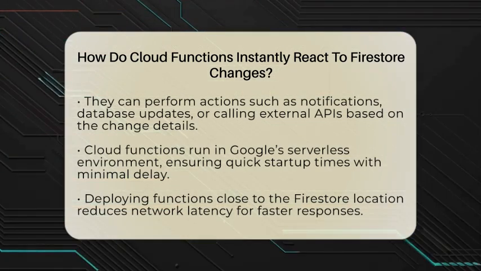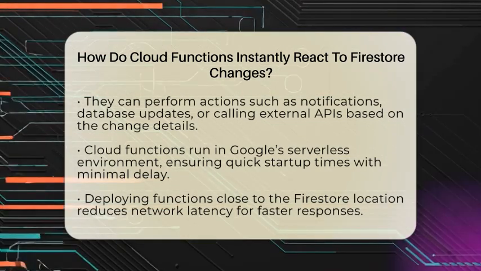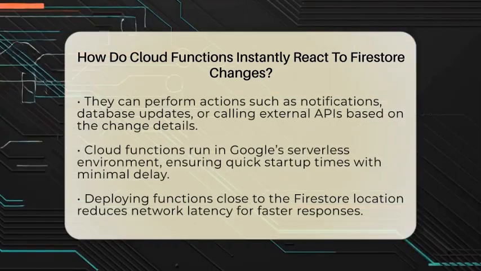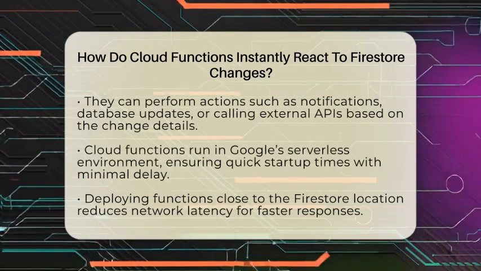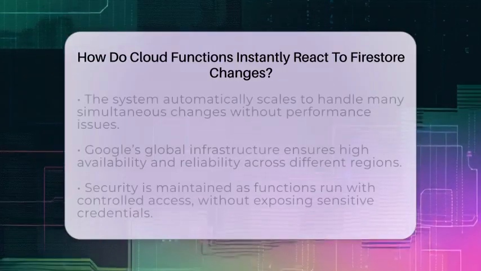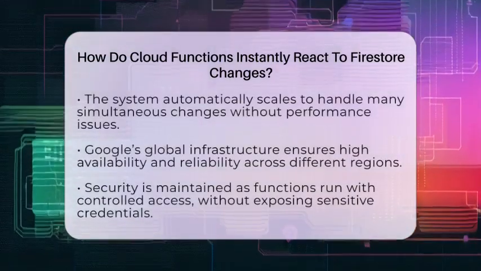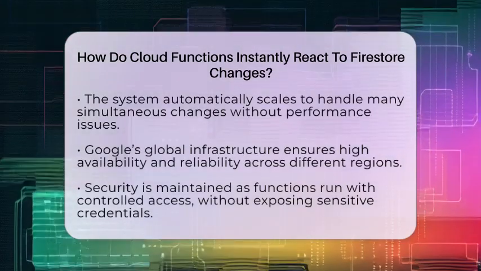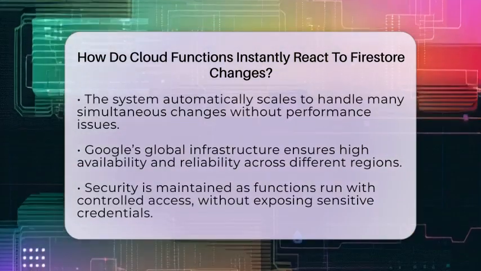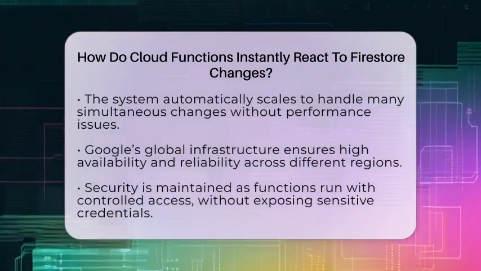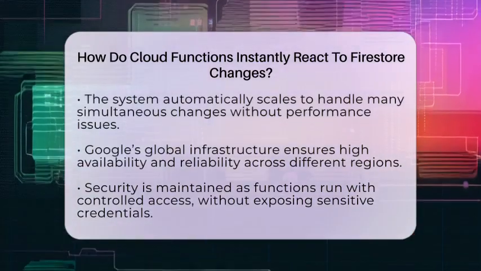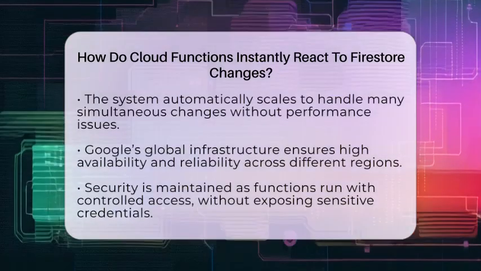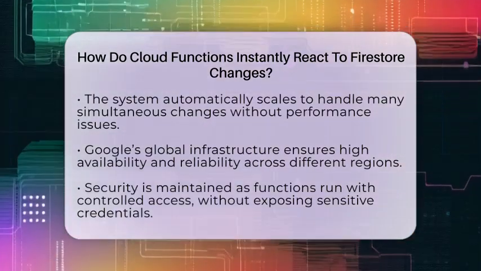The infrastructure is designed to minimize delay, making sure your app responds quickly. If you deploy your functions close to your Firestore database's location, you can cut down on network travel time even more. This setup ensures your reactions happen in real time with very little lag. And since the system scales automatically, it can handle many changes at once without breaking a sweat. If your app suddenly gets a lot of updates, the cloud functions can grow with the demand.